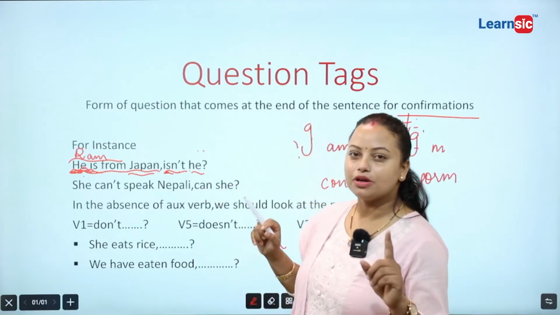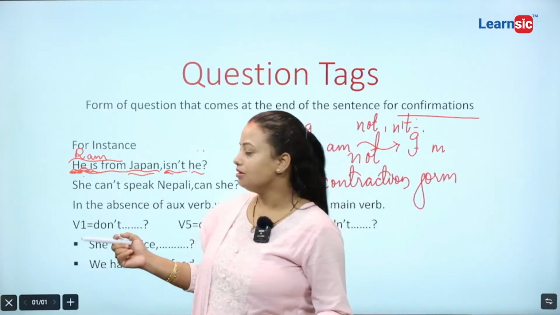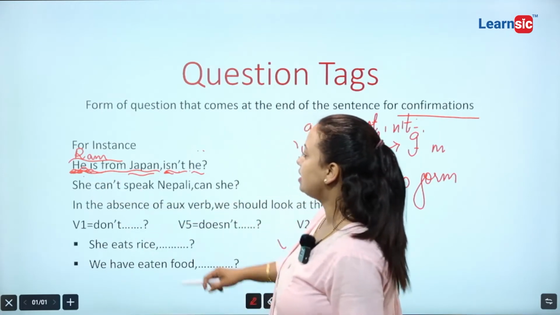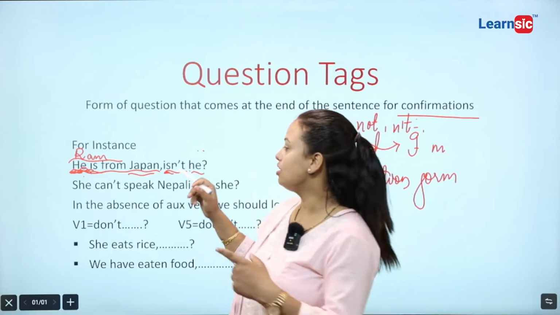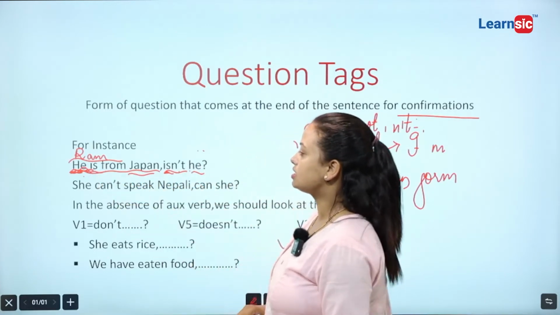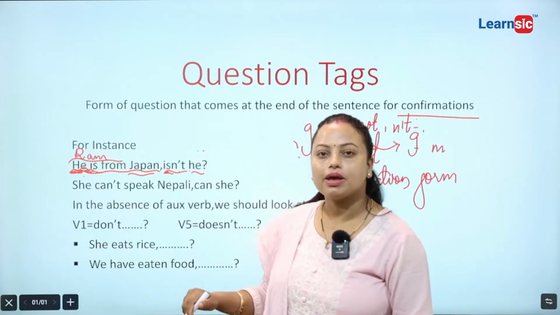I hope you have already understood it. This is very common, but once again I want to repeat it. He is from Japan. It's a positive sentence. That's why I have to make the question negative. That's why I made it. I just borrowed is from here. I put here not because I want to make it negative.